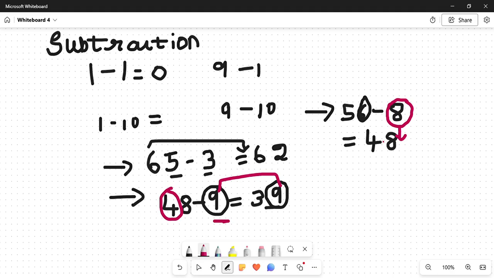Done. Correct. But this works with some cases, please do try it out. Some cases it works, not for every. See here, it won't work. Here did 3 work out? No, right? So sometimes it works out, sometimes it does not work out.